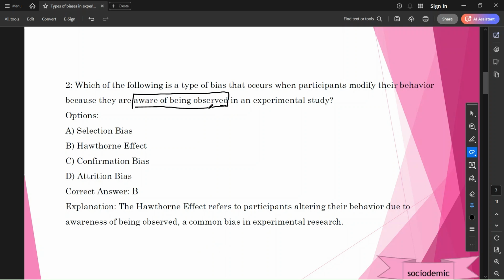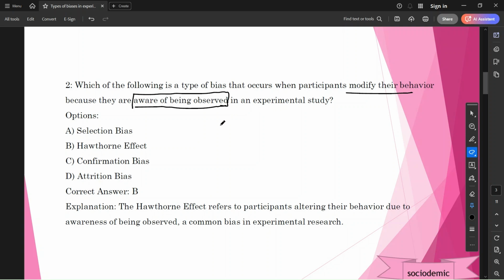First of all, we have to identify the keywords, then we can correctly arrive at the answer. In an experimental study, modify their behavior, aware of being observed, in an experimental research.